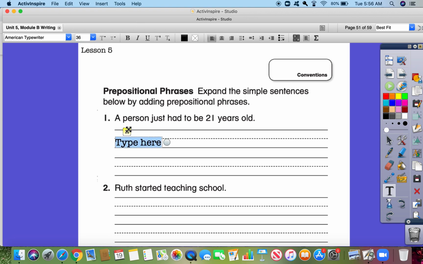Okay, remember we always start with a capital. So, a person just had to be 21 years old to own his or her own land. Okay, so we've expanded this simple sentence by adding the prepositional phrase to own his or her own land. Now I want you to see if you can do number 2 on your own. I want you to look at when Ruth started teaching school.